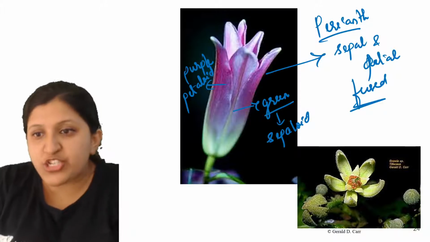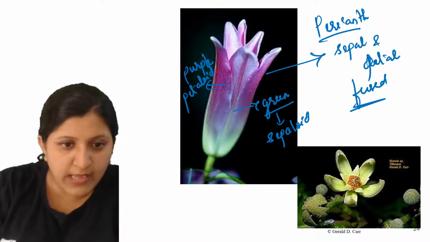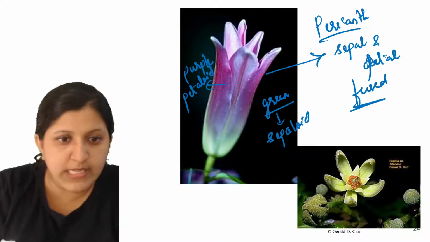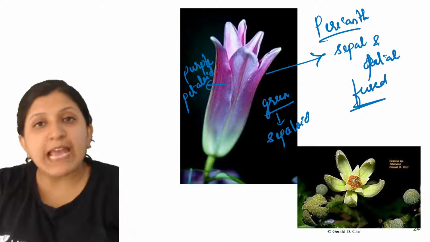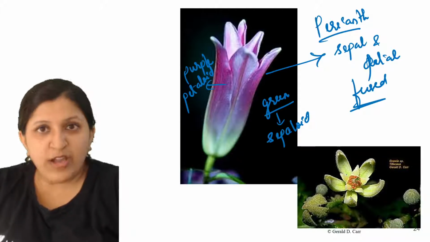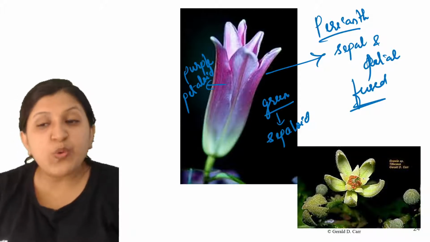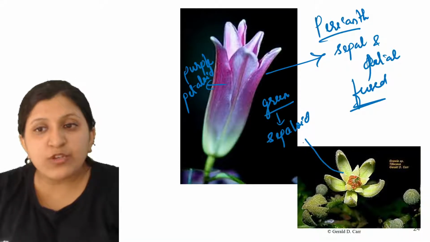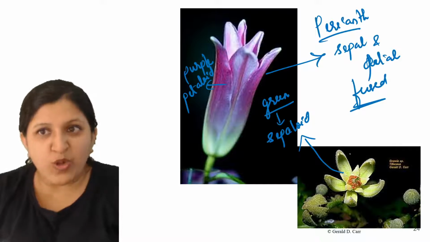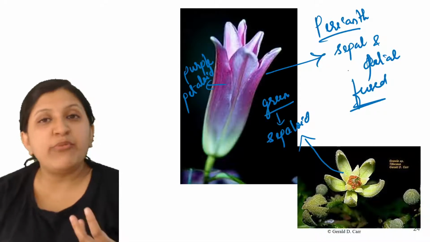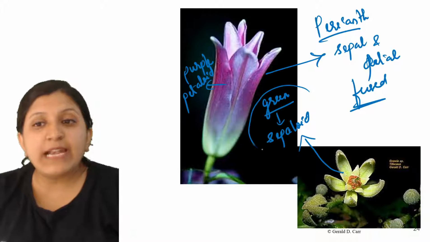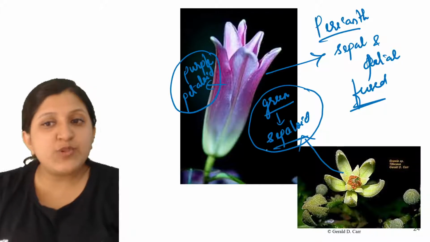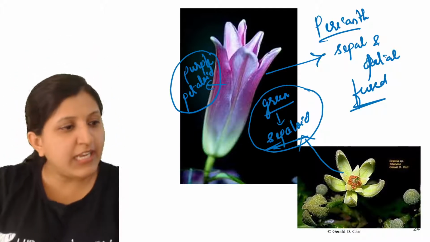Here you can see this part, this is actually the perianth. You cannot say whether this one is a petal or a sepal. It is green in color also, and you cannot differentiate, so you can call it a sepaloid. This one is a petaloid, this one is a sepaloid. Is this clear? Any doubt?